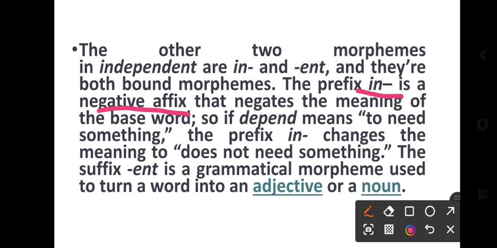So if depend means to need something, the prefix in changes the meaning to does not need something. The suffix ent is a grammatical morpheme used to turn a word into an adjective or noun.